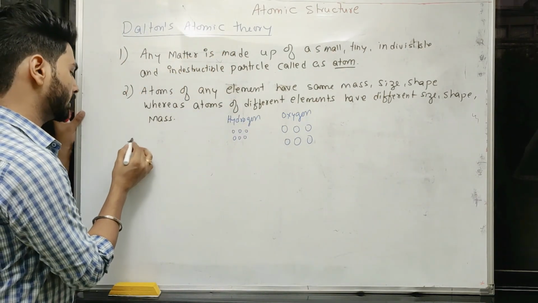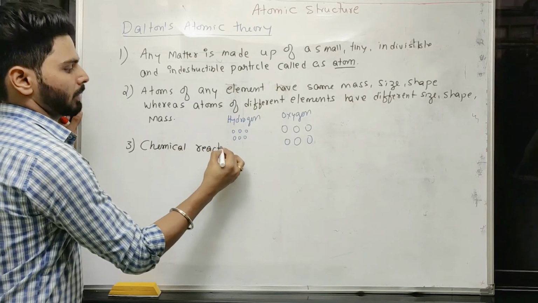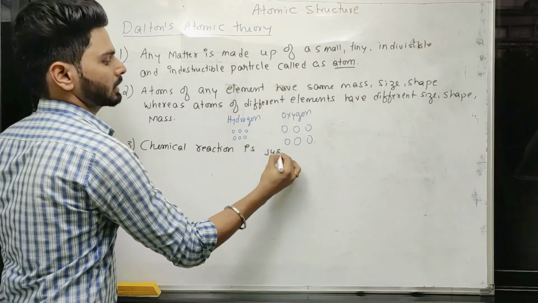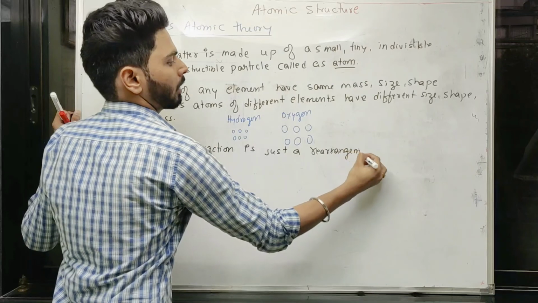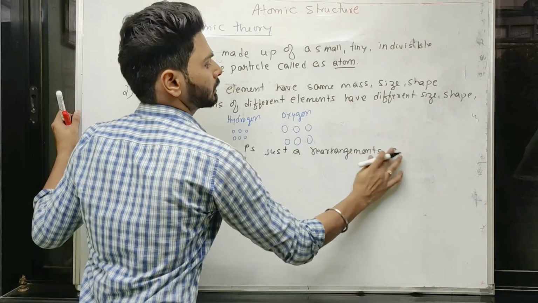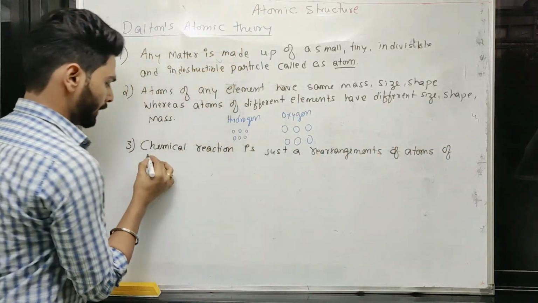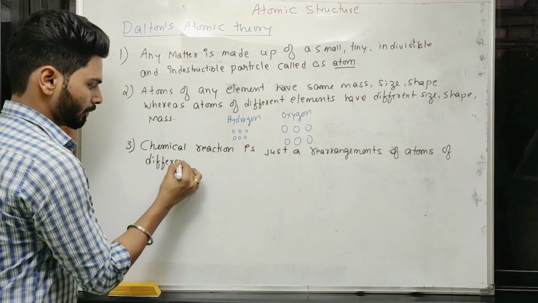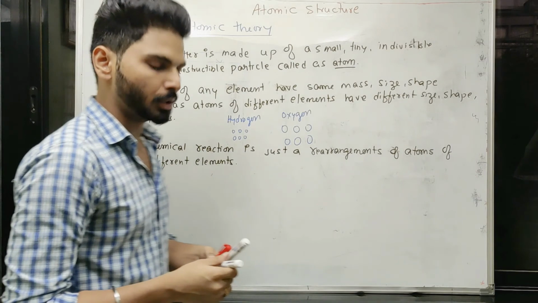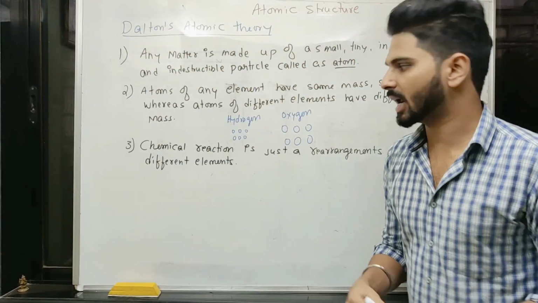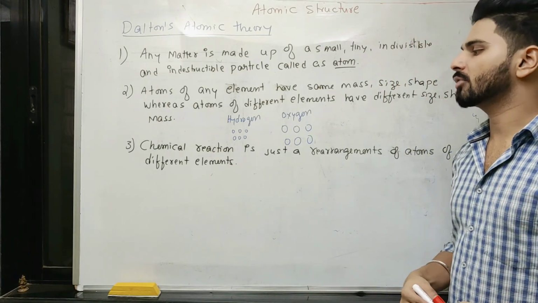Third postulate, chemical reaction is just a rearrangement of atoms of different elements. At that time electrons were not discovered. Today we know that chemical reaction is an electronic transaction. But at that time it was thought that chemical reaction is just a rearrangement of atoms of different elements.